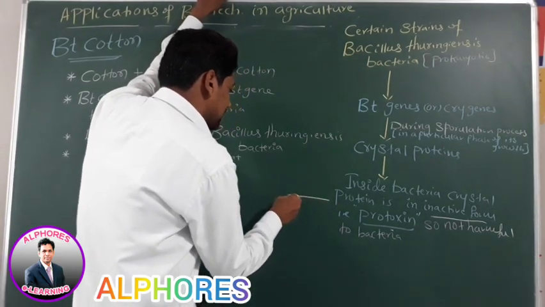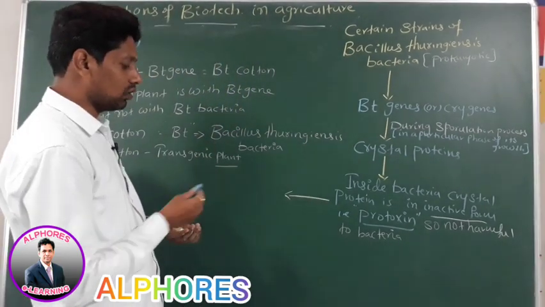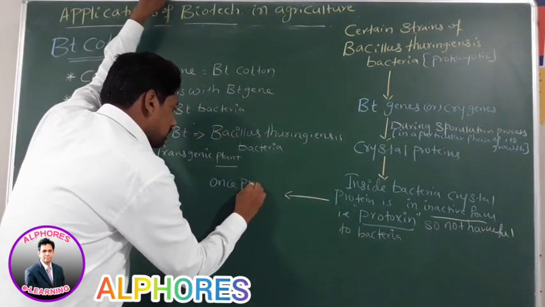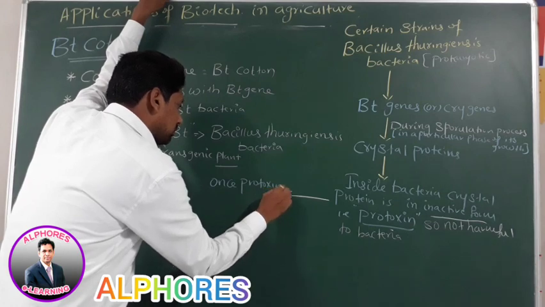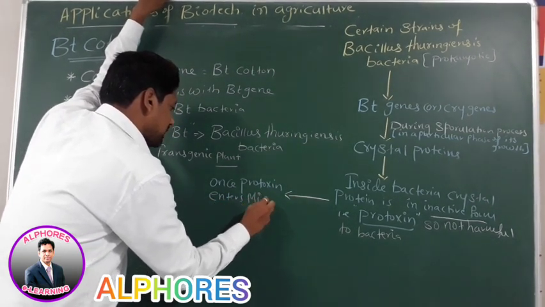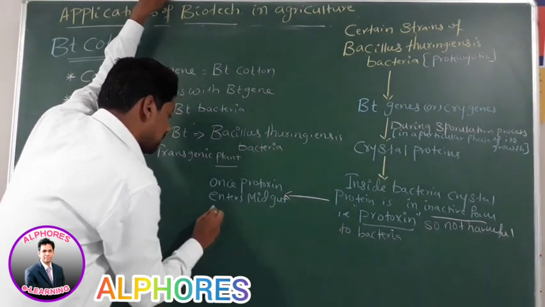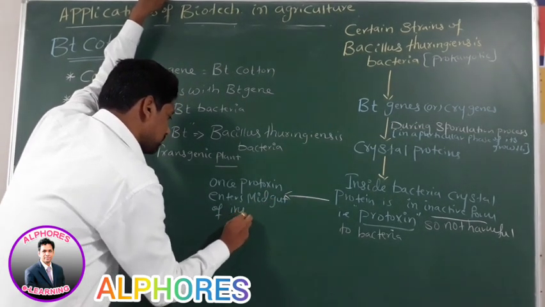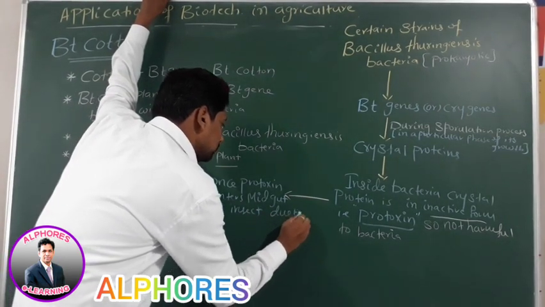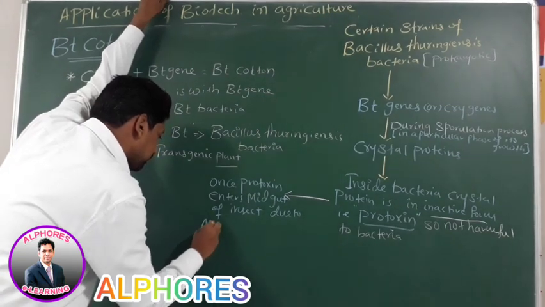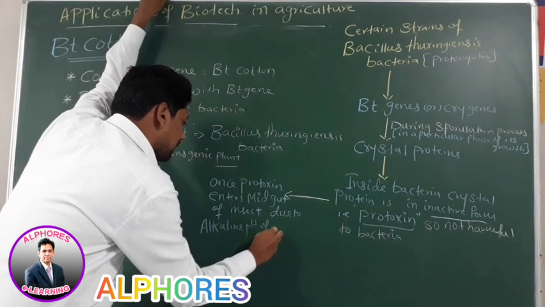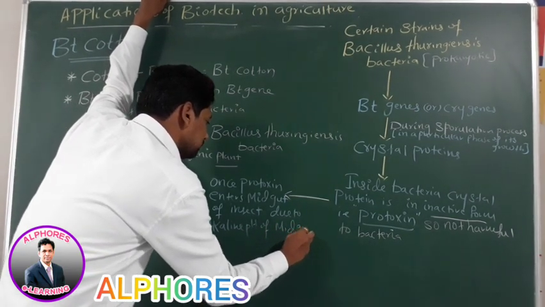Therefore, once protoxin enters the midgut of the insect, due to the alkaline pH of the midgut.